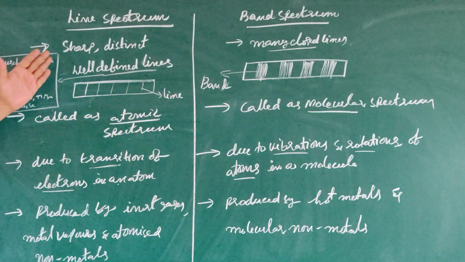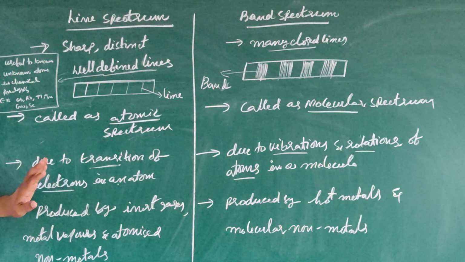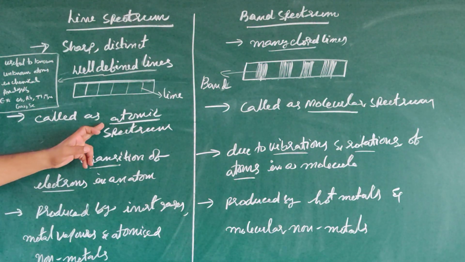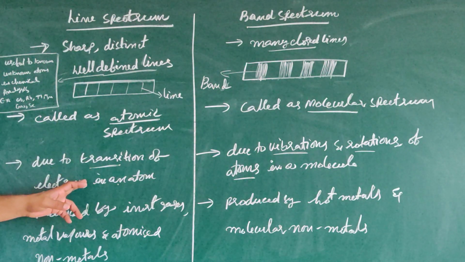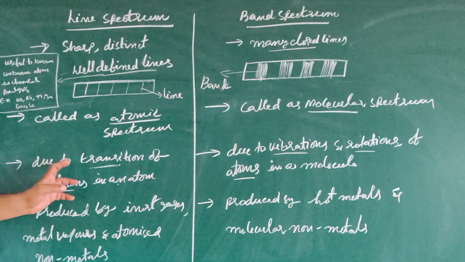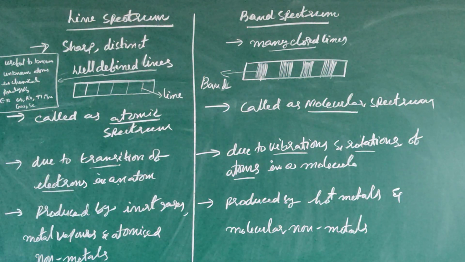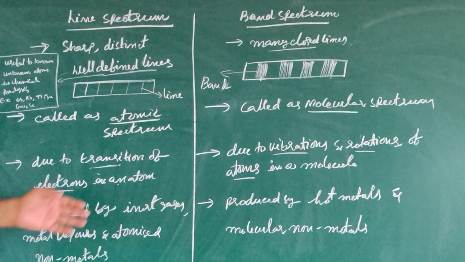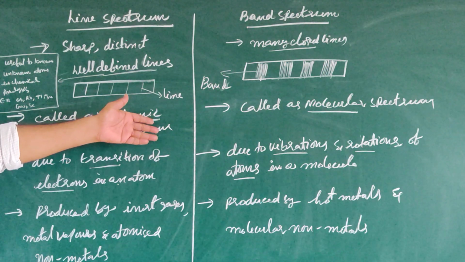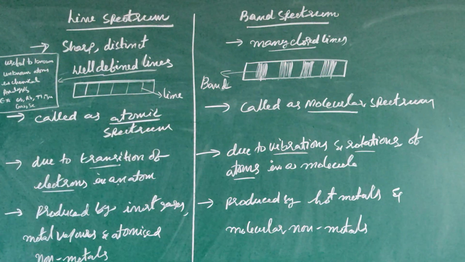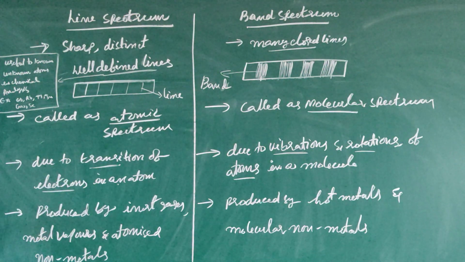Next one, line spectrum is due to transition of electrons in an atom. This is atomic spectrum. In atomic spectrum, this spectrum is formed only due to transition of electrons. Band spectrum is due to vibrations and rotations of atoms in a molecule.